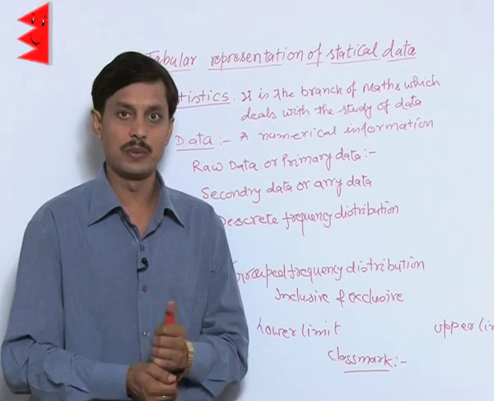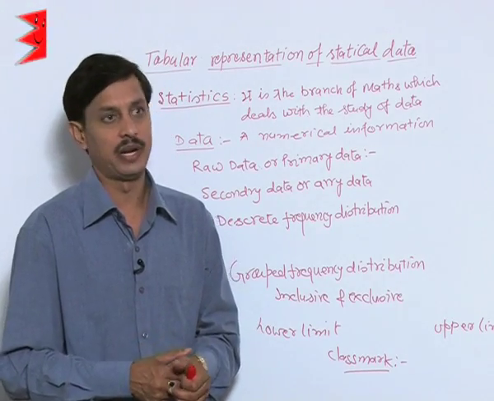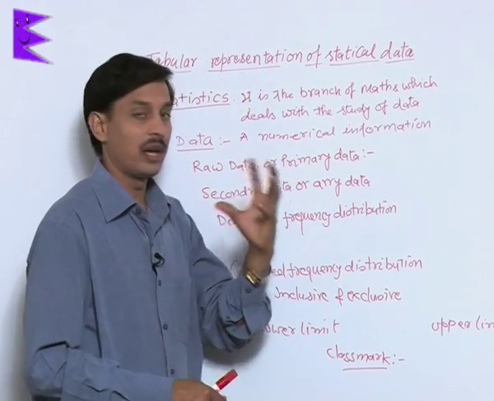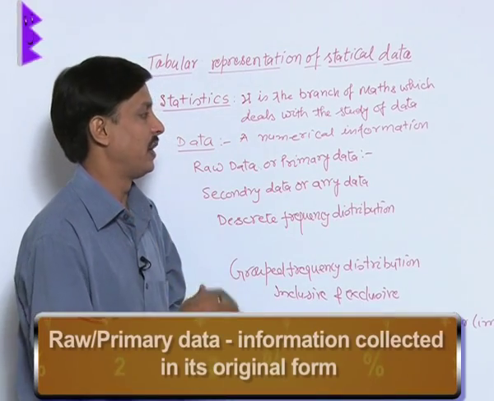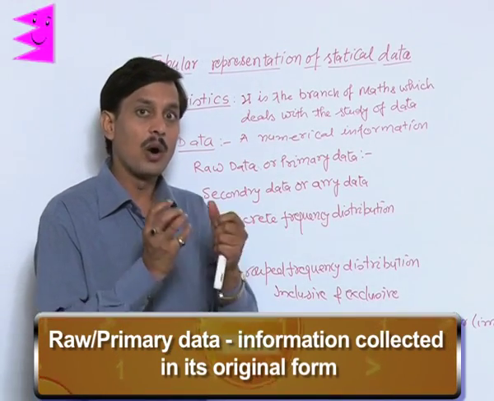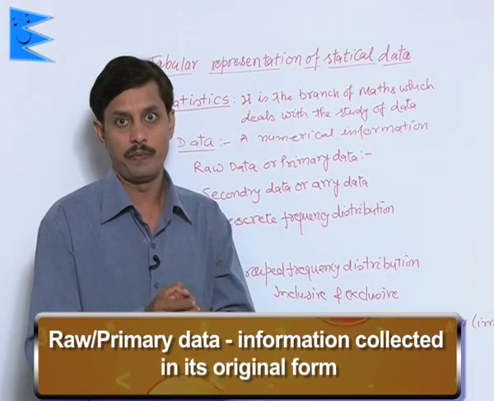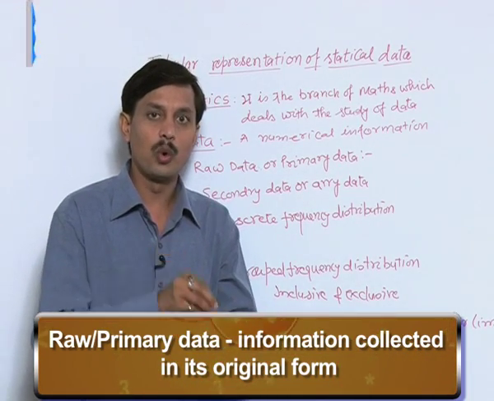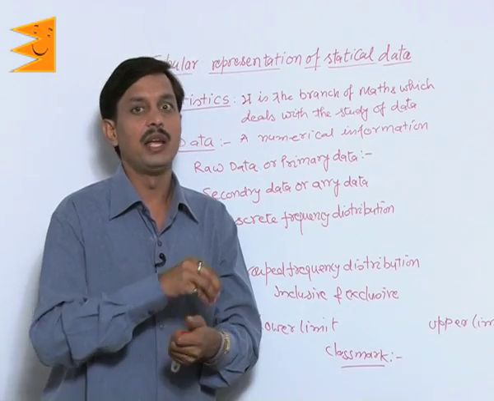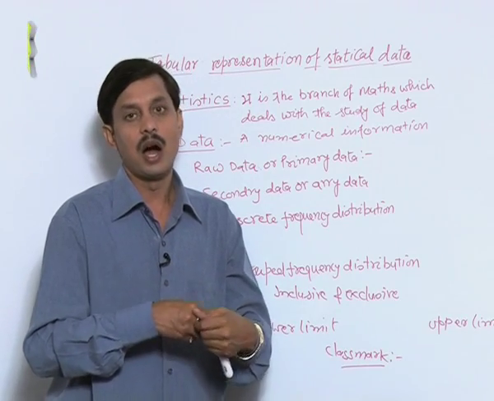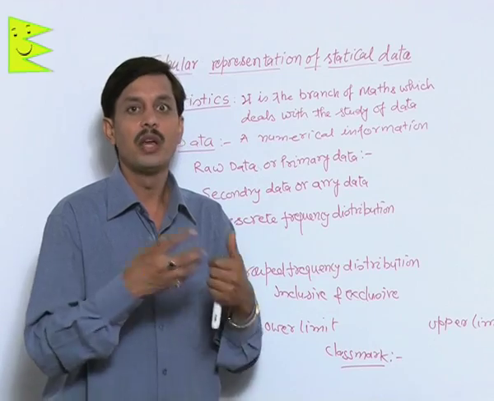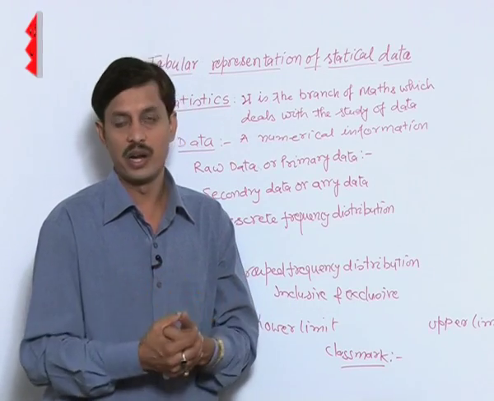Now, there are two types of data. First, raw data, another name of which is primary data. It is data or information collected in its original form. Suppose you want to survey how many persons in our locality have what kind of earnings.